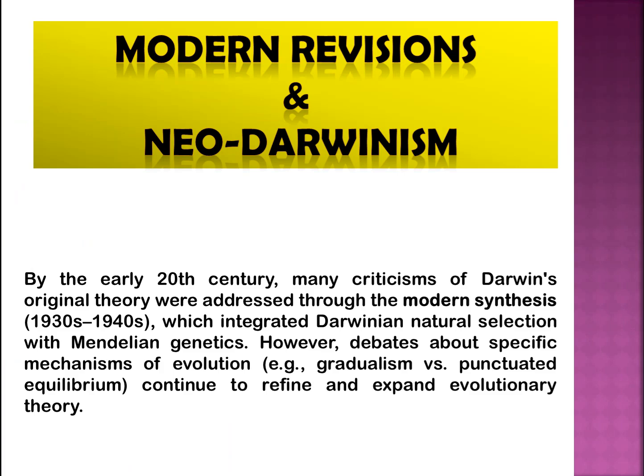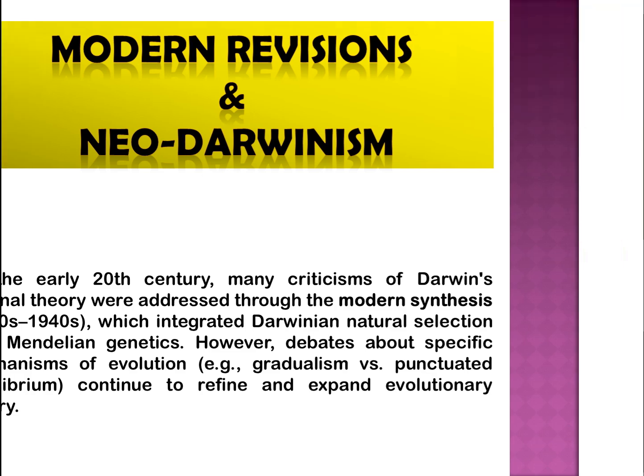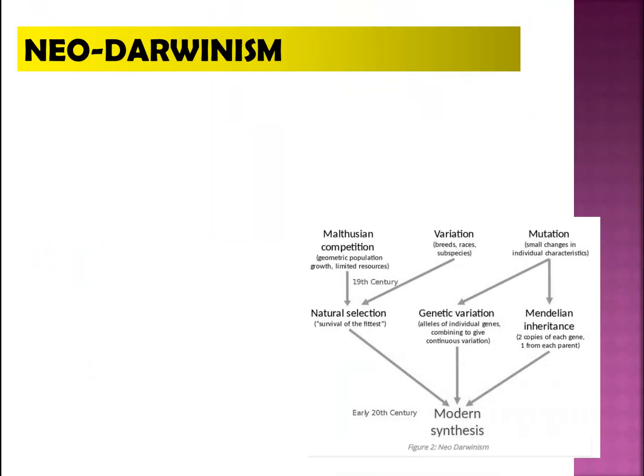Modern revisions and Neo-Darwinism. By the early 20th century, many criticisms of Darwin's original theory were addressed through the modern synthesis, 1930s, 1940s, which integrated Darwinian natural selection with Mendelian genetics. However, debates about specific mechanisms of evolution, e.g., gradualism versus punctuated equilibrium, continue to refine and expand evolutionary theory.